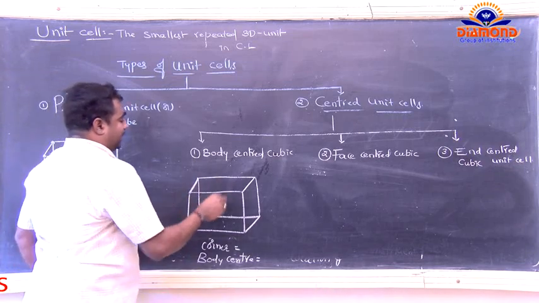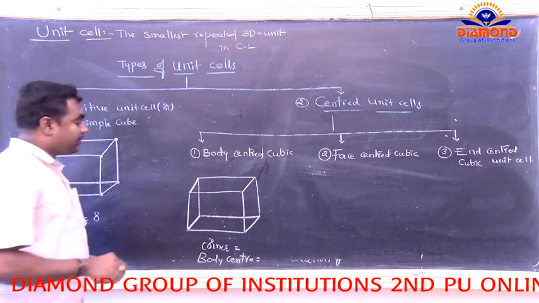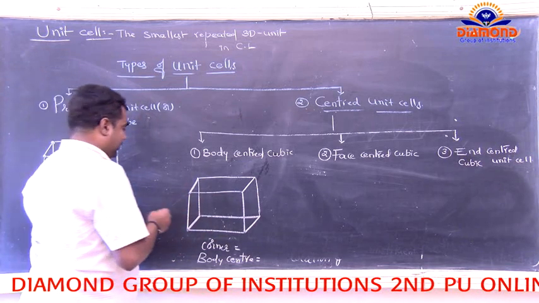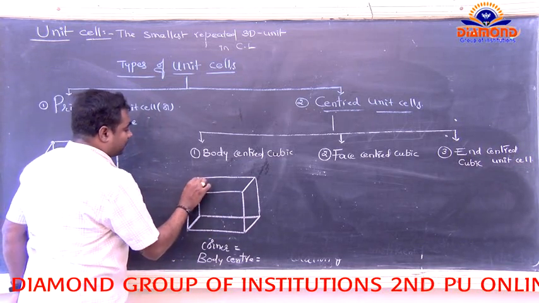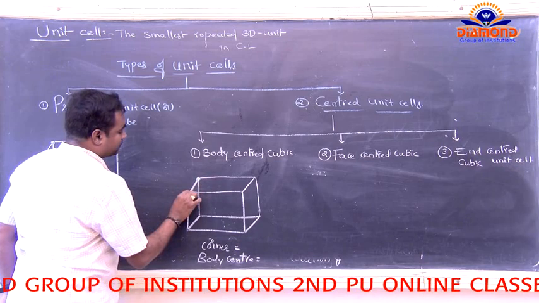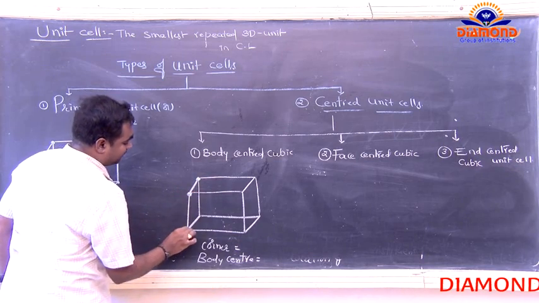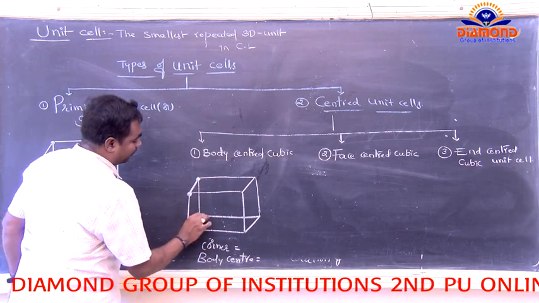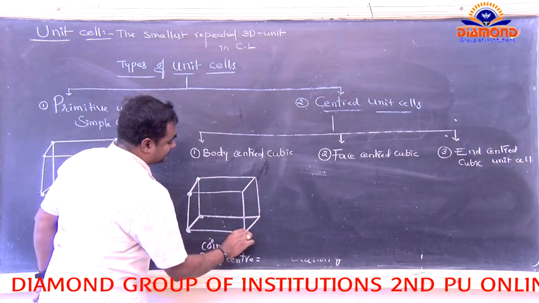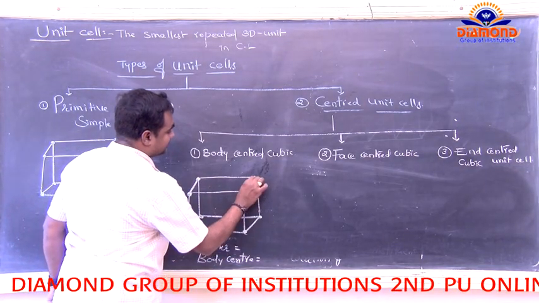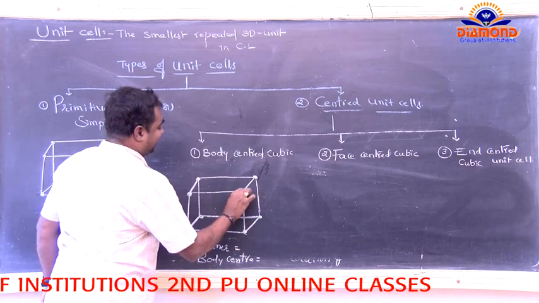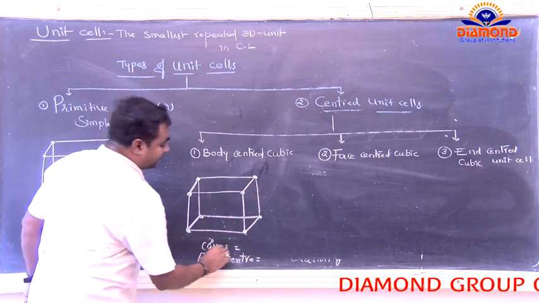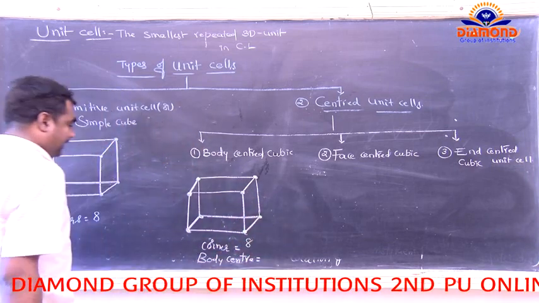How many corners are present? 8 corners: 1, 2, 3, 4, 5, 6, 7, and 8. So the corners for the cubic unit cell number 8.